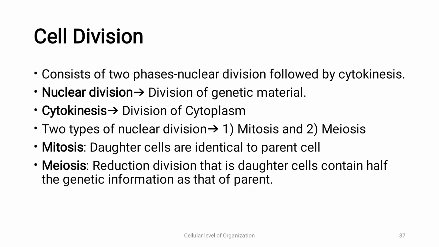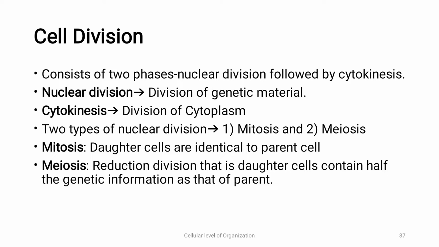So we have two types of nuclear division, that is mitosis and meiosis. In mitosis, daughter cells are identical to the parent cell. Means what? When the parent cell divides, it forms two daughter cells which are the same, identical to that of the parent cell. Now for example, if we have a parent cell having 46 chromosomes, then the daughter cells that are formed will have the same number of chromosomes, that is 46 each.